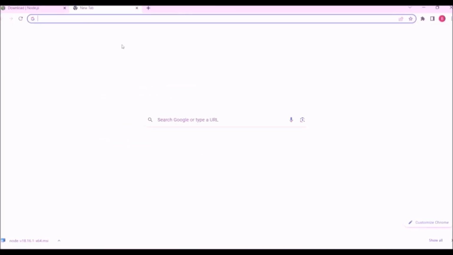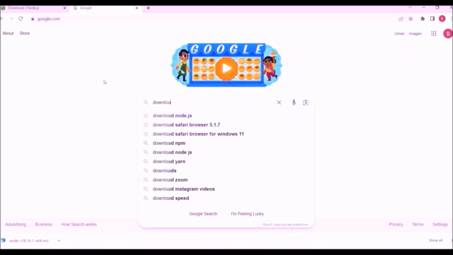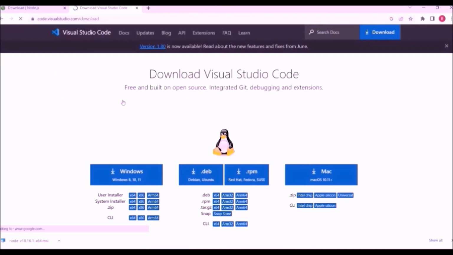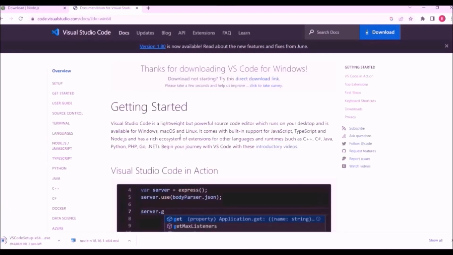For that, open Google, download Visual Studio Code. Click this link and you can download for Windows and other operating systems. So click for Windows 64. So I am going with this option. So this will download a file .exe file.